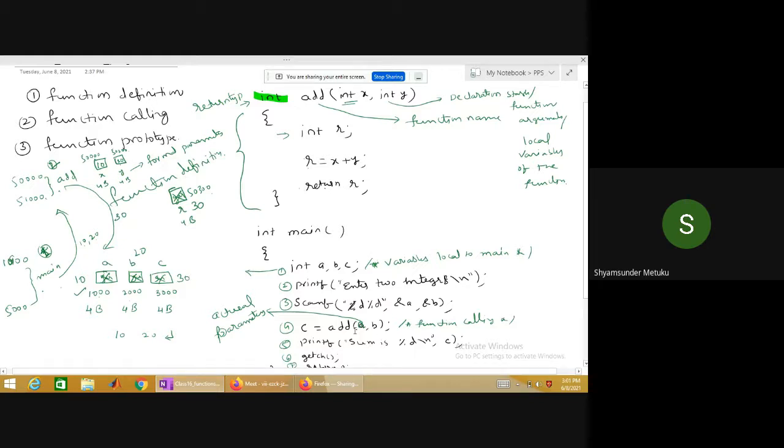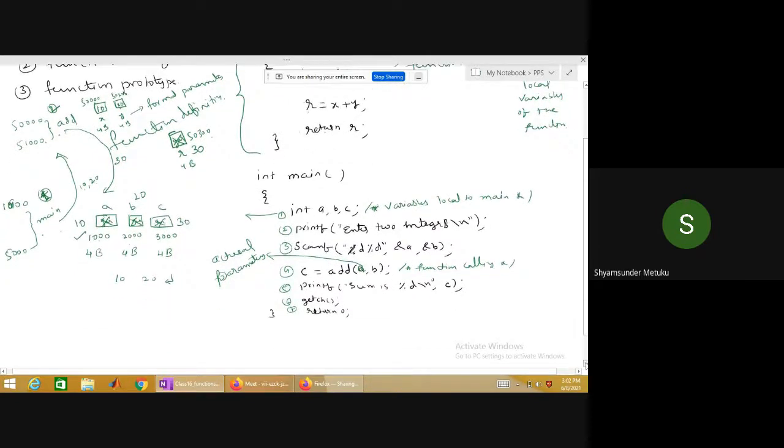So not to have confusion, it's good programming practice, whether we write the definitions of the function before the main or after the main, to always use the declaration statement. There's nothing wrong. Even though we write the definition of the addition before the main, you still have the liberty to write the function declaration at the beginning of the program. There's nothing wrong in that. Is it clear? Yes, sir. So this is a simple example of an addition function.